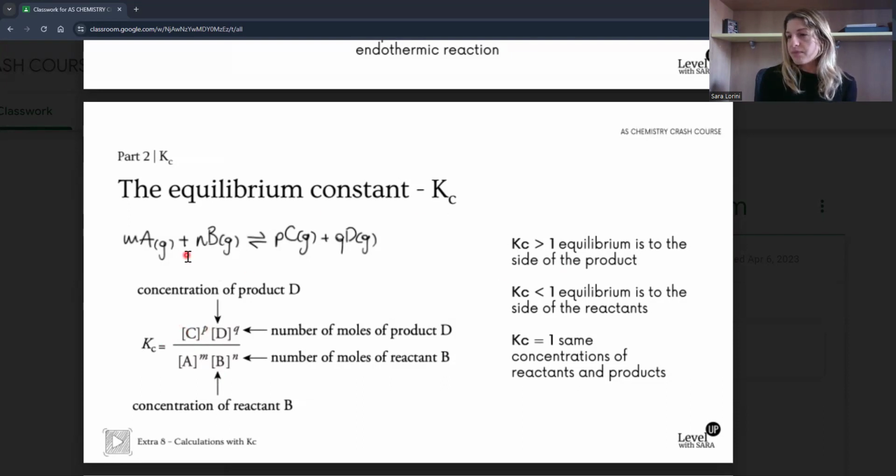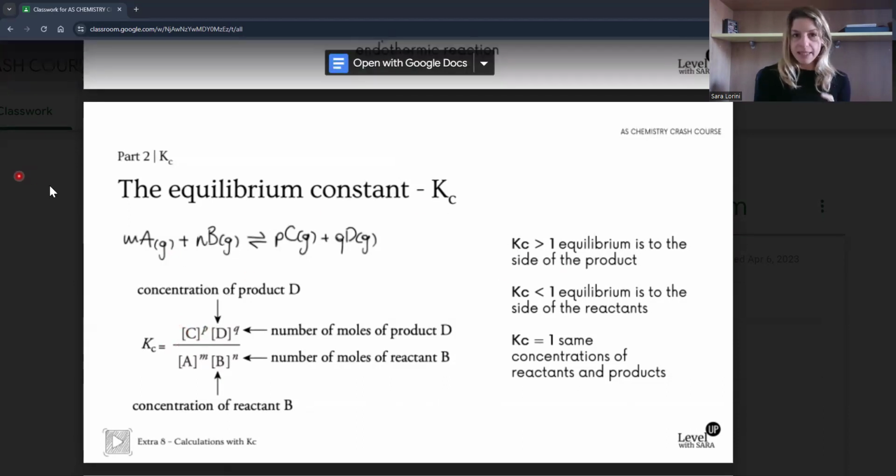But we will see now some exam style questions that are really going to challenge these topics, and you will get the chance to see where the common mistakes are. Okay.